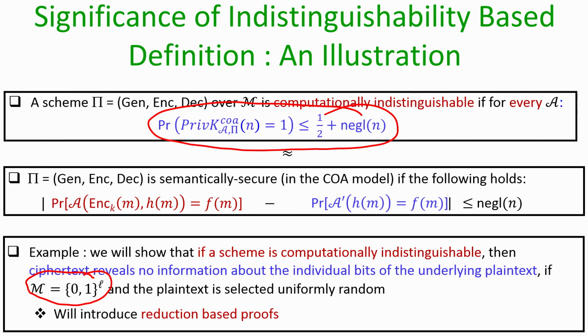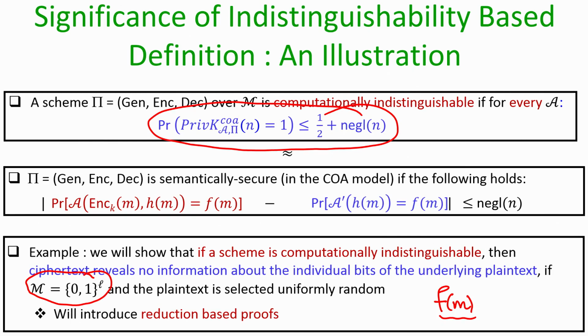So, the function f of m which the adversary is interested to compute in this illustration is to compute the underlying bits of the message by looking into the ciphertext, and our goal will be to prove that if our encryption process satisfies the indistinguishability based definition, then the probability with which the adversary could compute this candidate f of m is upper bounded by a negligible function.